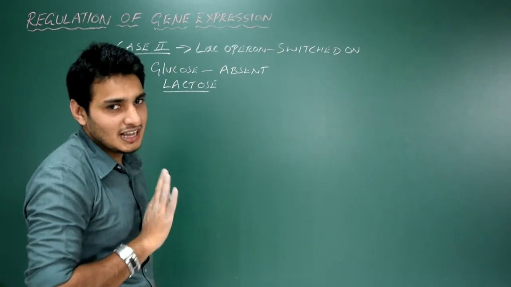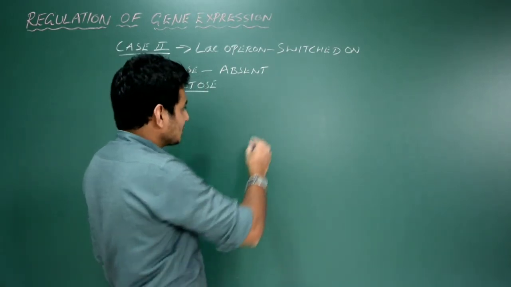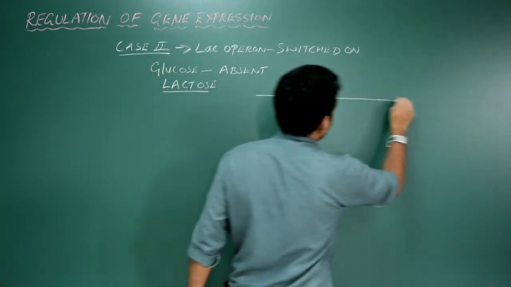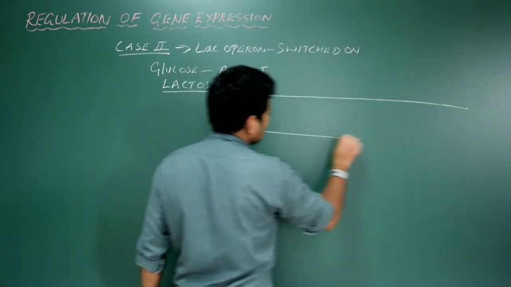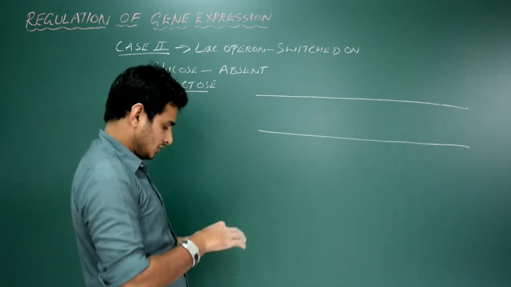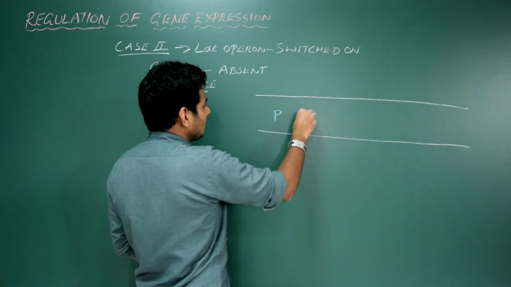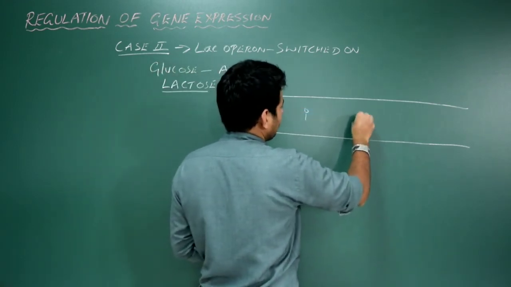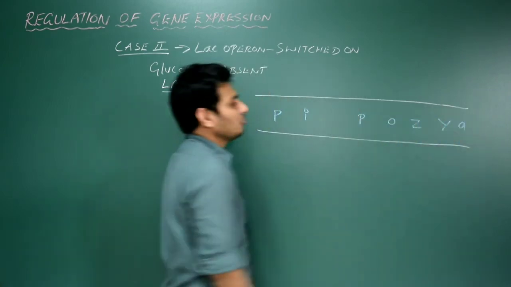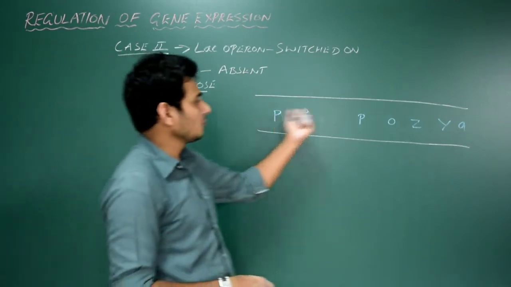Lactose is not the natural food for the E. coli. So again, I am going to draw the same diagram. It is understood that in the examination you need to draw two diagrams to explain the lac operon concept. Very important concept. Normally you get this question. I forgot which color I used for the different segments. Let me write P here, I here, then P, O, Z, Y, A. How do you read it? Piposia. It's easy, just remember this Piposia. That is the reading, so it will be easy for you in the examination.